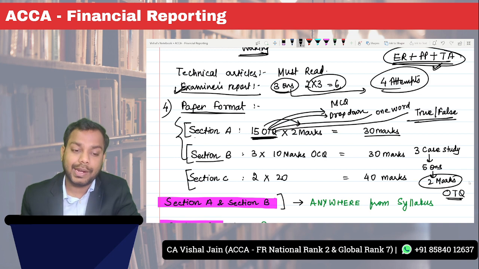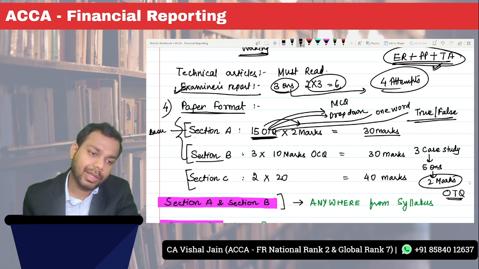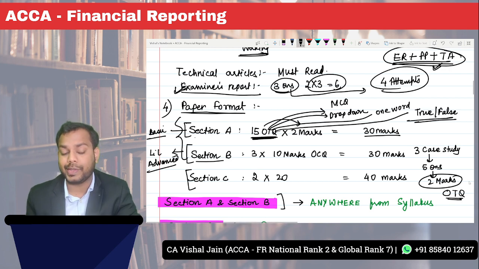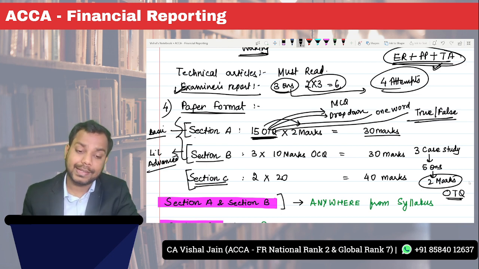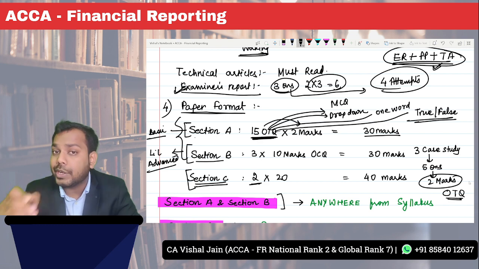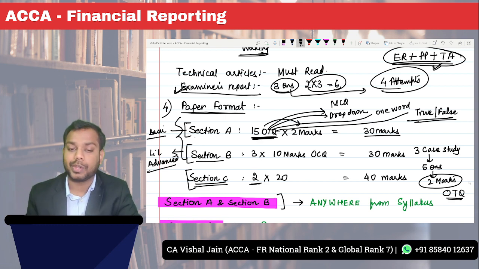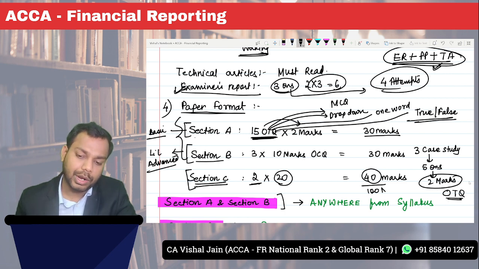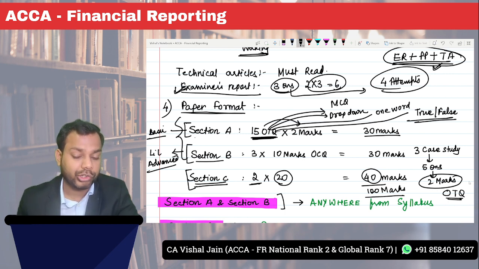One more thing. Section A will be basic level, and section B will be a little advanced level as compared to section A. Okay. Now coming to section C. In section C, it will have 2 constructed response questions. Basically, it will be subjective type questions where you have to solve the entire question. One question will be of 20 marks. So this comes to 40 marks. Okay. So it is a total of 100 marks paper. No optional questions.